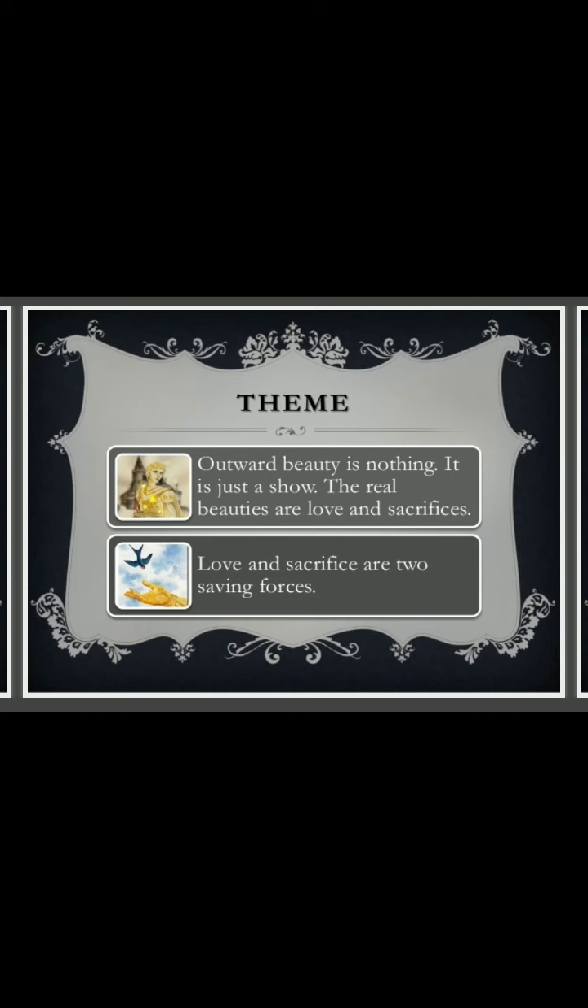Yes, this is the moral of the story that outward beauty, our outer beauty, is nothing, it is only a show. Our real beauty, it is inside us. It is love and sacrifice. Love and sacrifices are two saving forces, which can save us from becoming bad. So we should spread love and we should sacrifice ourselves to help others.